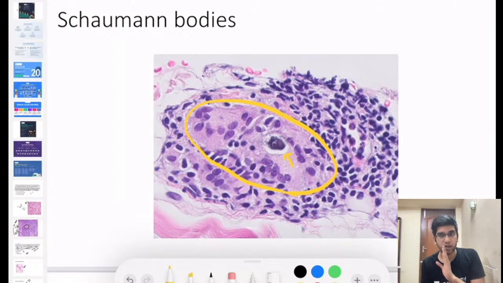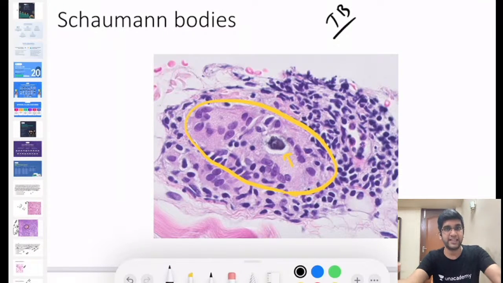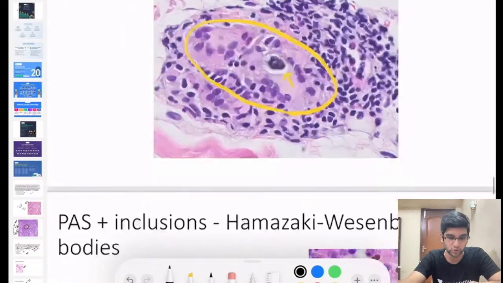Can I say a tuberculosis patient on a long term can have calcification? Can they have your dystrophic calcification? A simple TB patient? Yes or no? It is possible, right? Though Schaumann bodies are more seen in sarcoidosis, TB patients might also have calcification inside the giant cell. So just because I'm having Schaumann bodies or calcification inside the giant cell, don't go for sarcoidosis. It should always be biopsy, biochemical, clinical correlation. It's never a single finding. This alone doesn't make it sarcoidosis. It can be seen in tuberculosis also, fine?